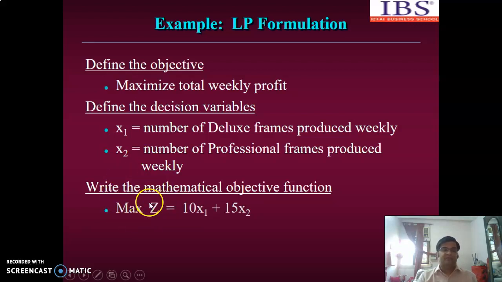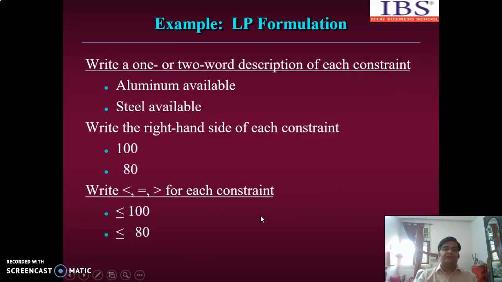Max z equals 10 into x1, where x1 is the number of deluxe frames and $10 is the profit per deluxe frame. So 10x1 is the profit from deluxe frames, and 15x2 is the profit from professional frames. So our total profit is max z equals 10x1 plus 15x2.